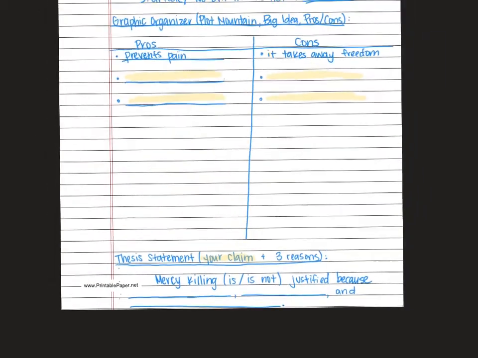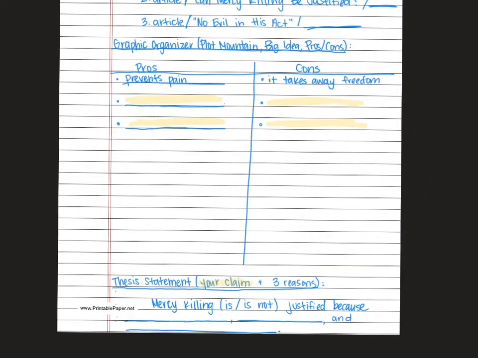As soon as you're done with your brainstorm, you're ready to move on to your outline. But every single section of this needs to be filled in. So everywhere that I'm going to put a highlighted shade right now needs to have your answer in it. I'm not going to go through and do it with you. If you want any help with it, please feel free to comment on this video or email me. That way I can help you. But everything needs to be done more or less on your own. I don't want to put up a video of a completed essay. I don't feel like that's very helpful for you as students. But I do think you guys can do what you can do.